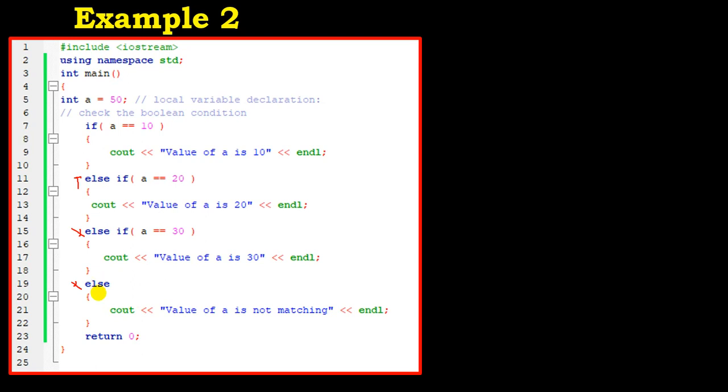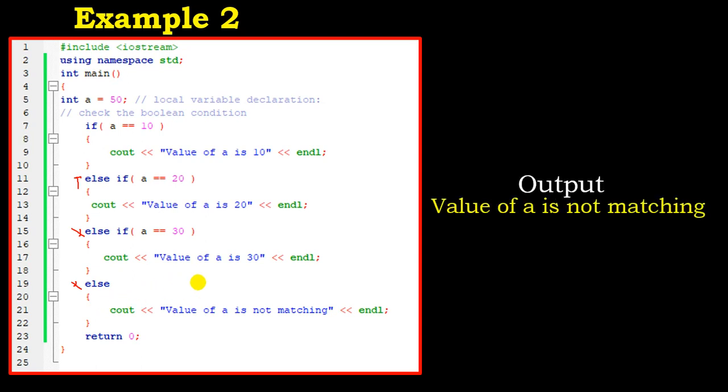But remember that if you want to implement the else statement, it should be the last statement, as we have discussed in the condition. If you run this code, the output is: value of a is nothing matching, because the value of a is 50, it's not 10, neither is it 20, neither is it 30. So it will come to the default value, which is not matching.